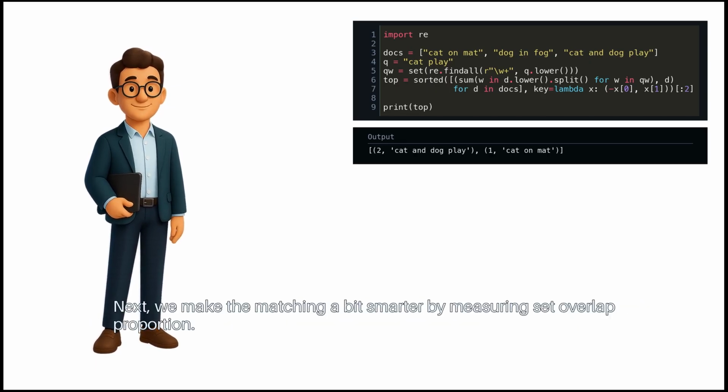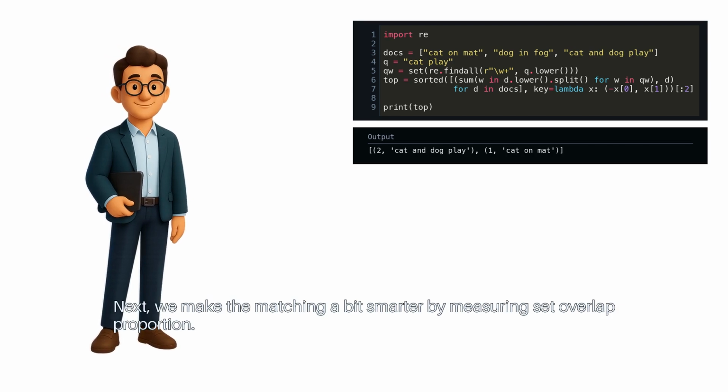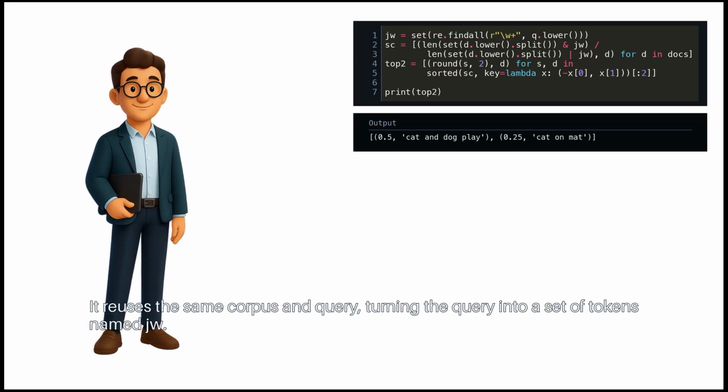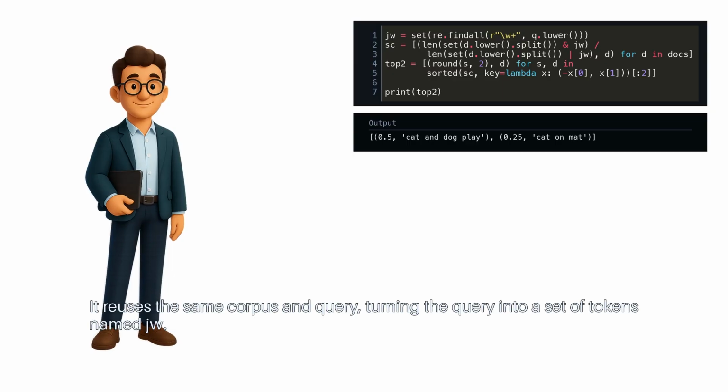Next, we make the matching a bit smarter by measuring set overlap proportion. This snippet scores documents using Jaccard similarity to weight partial matches. It reuses the same corpus and query, turning the query into a set of tokens named JW.